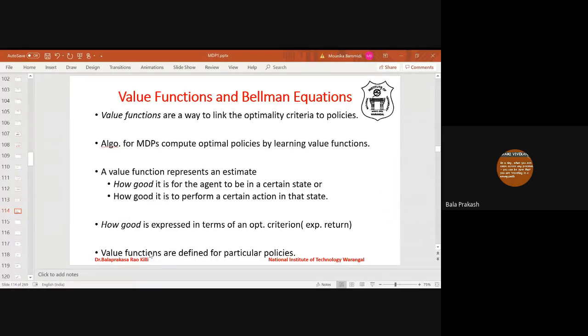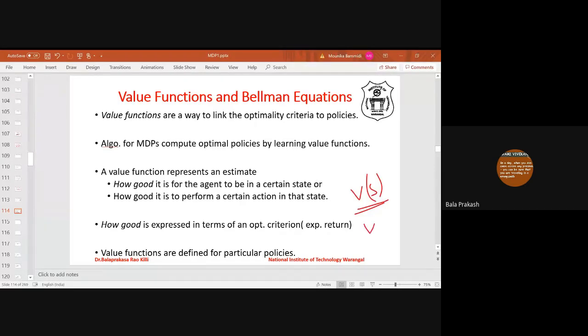So value functions are generally defined with respect to policies now, because policy is the thing which will tell the action to be taken in a state. Earlier in Markov reward process, we defined value functions with respect to states because there is no concept of actions. Now here in MDP we have actions also. So in a state, what is the action to be taken? Who will decide the action? Who will tell the action? Policy will tell the action. That's why now the value function is defined with respect to policy.